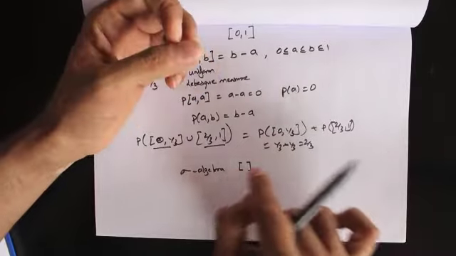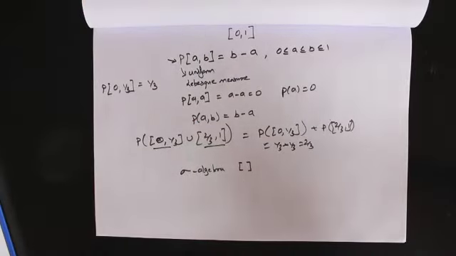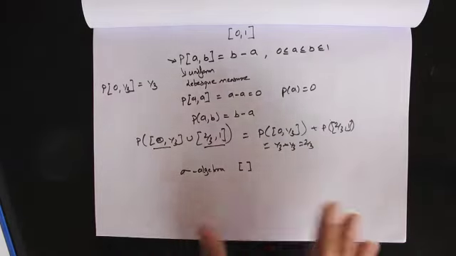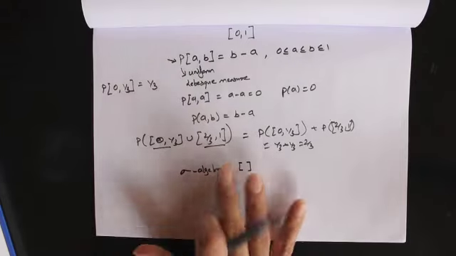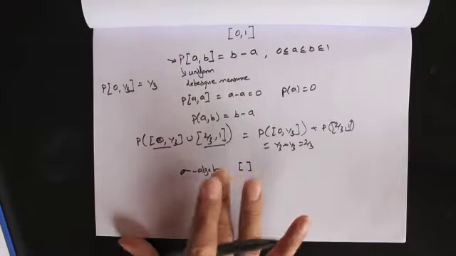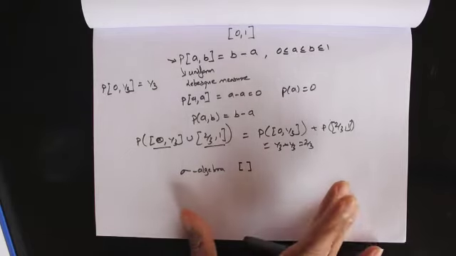Also note that since an open interval can be written as a union of a sequence of closed intervals, all open intervals are also part of the sigma algebra. So we have all closed intervals, all open intervals, unions, intersections, all of that is part of the sigma algebra, and for all of those sets the probability is defined.